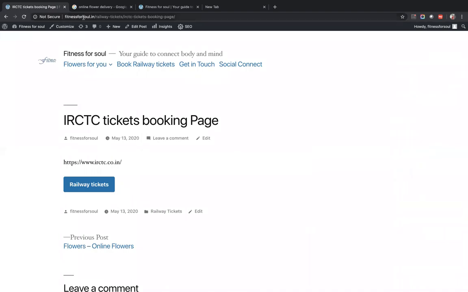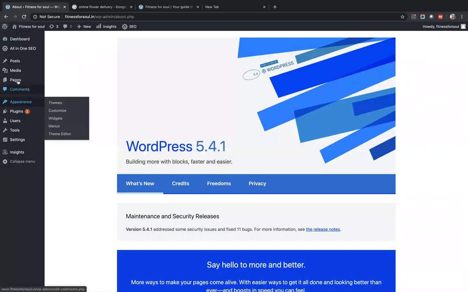Next, fitnessofsoul.in/railway tickets/IRCTC booking. So now my page has come. Show again. Okay, fine. I'll go a bit slow now. Look carefully.